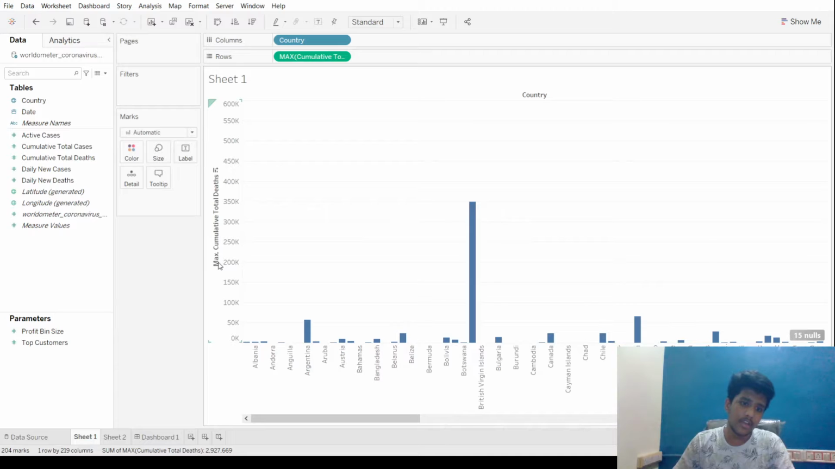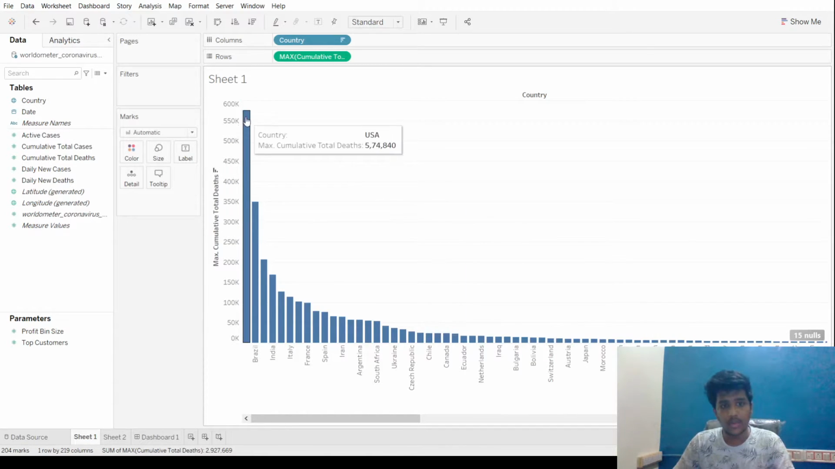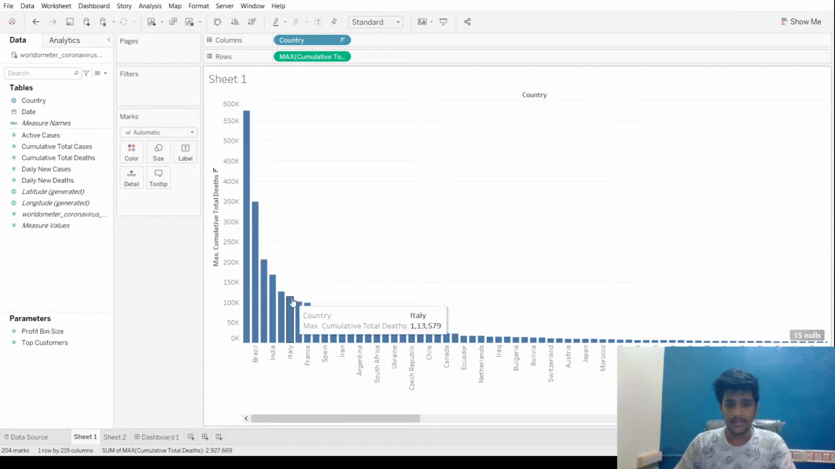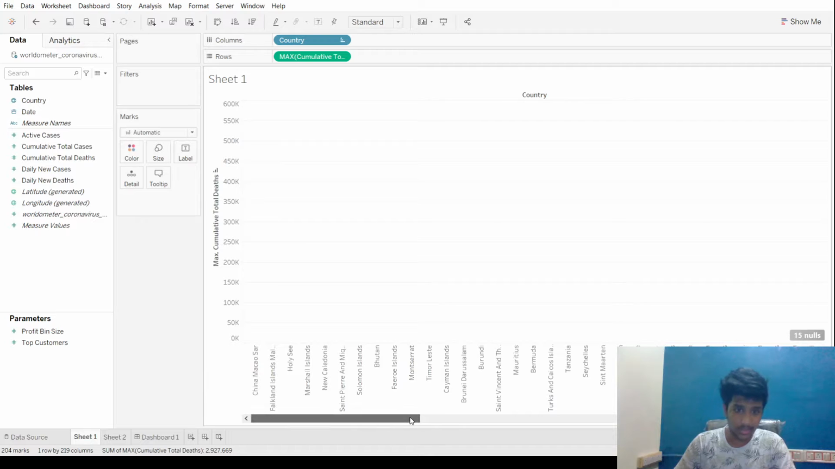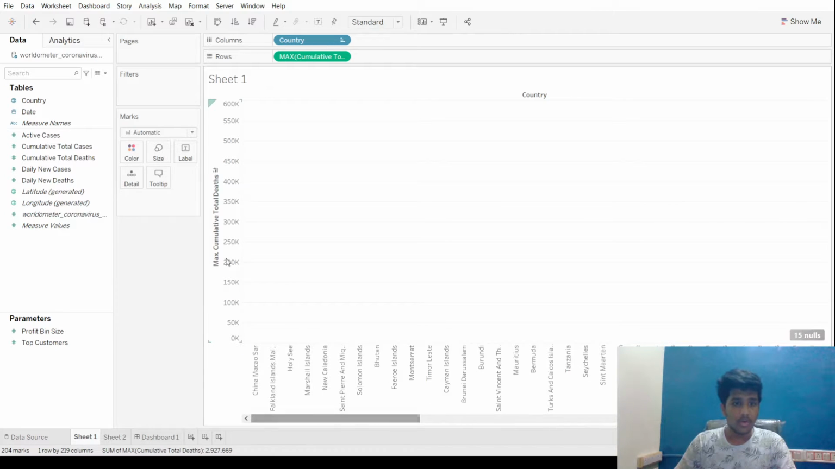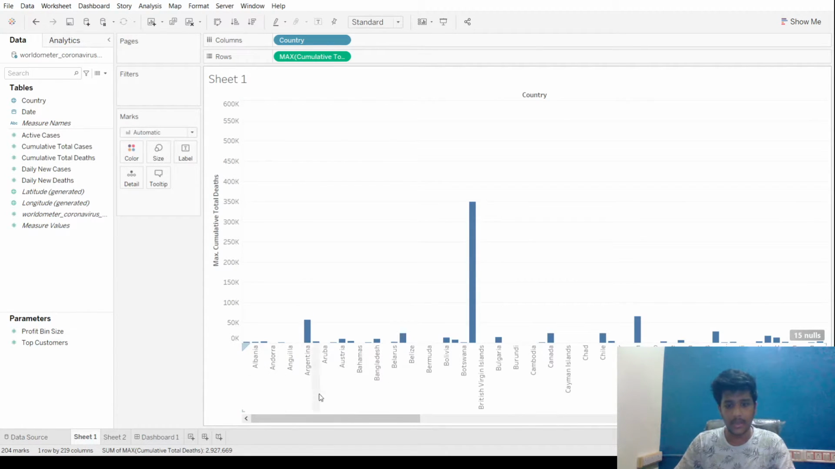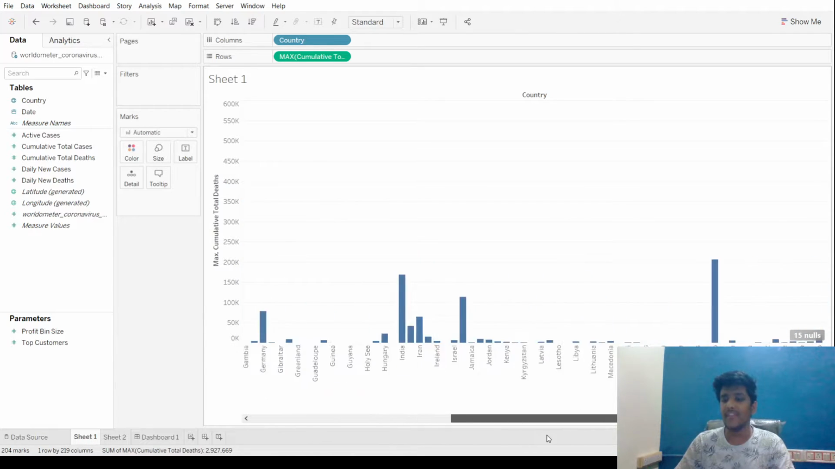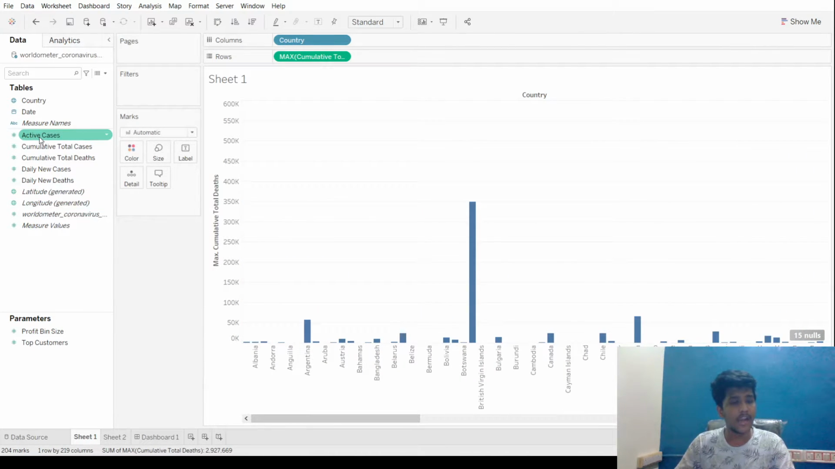If you can read over here, it's written as max cumulative total deaths, and there is a symbol right beside it, right upward. If you press it, as you can see, it's sorted according to the total number of deaths. So the total till date, the total number of deaths is highest in USA with 5,74,840, and it goes on. If you press it again, it will go from ascending, from smaller values to bigger values, as you can see. If you press it again, it will be in alphabetical order. The countries will be in alphabetical order, which was the same order as in our data set.